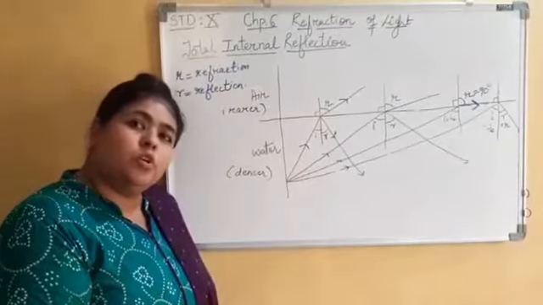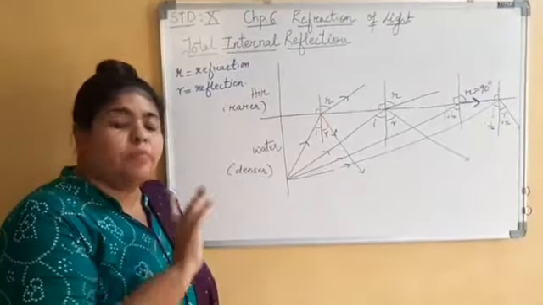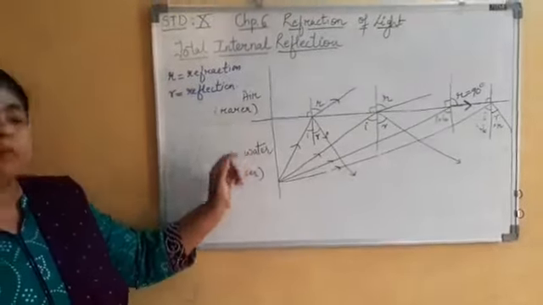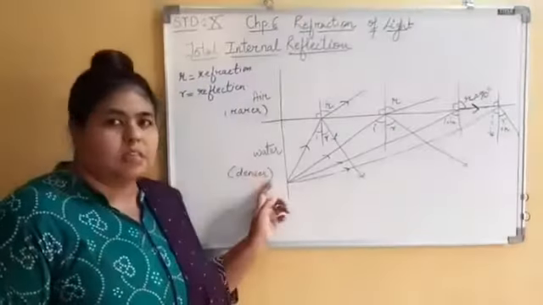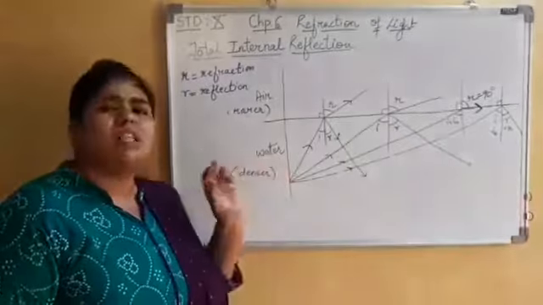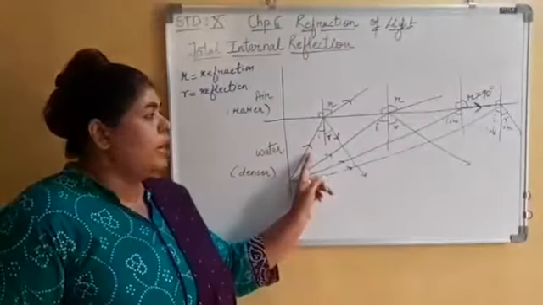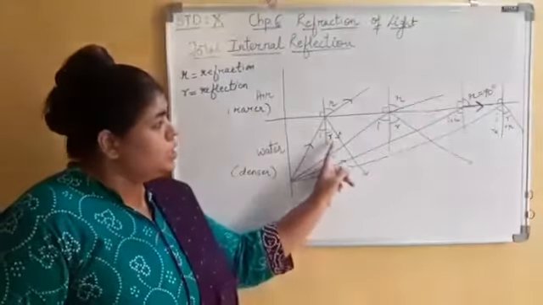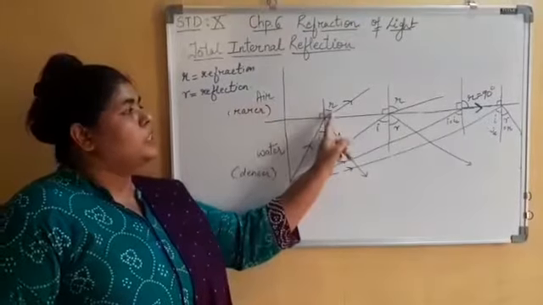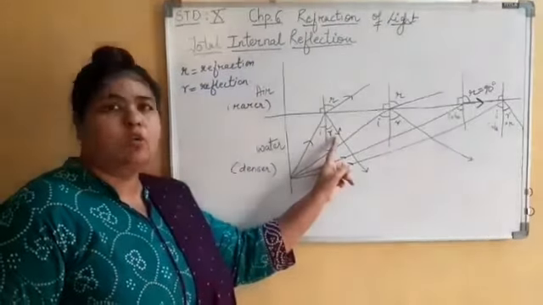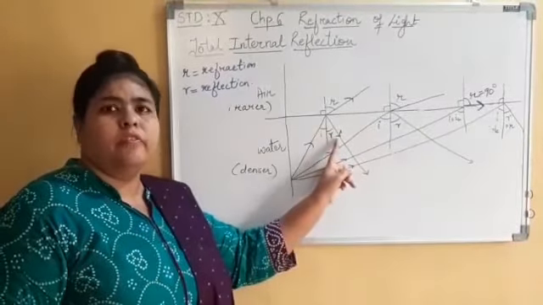Is that thing understood? Total internal reflection. Once again, just a repetitive mode. Air is a rarer medium, water is a denser medium. Now, over here we will take one specific example, denser medium and rarer medium. Now, I is the angle of incidence, this R is the angle of reflection, and this R is the angle of refraction. I is always equal to R as per the laws of reflection.